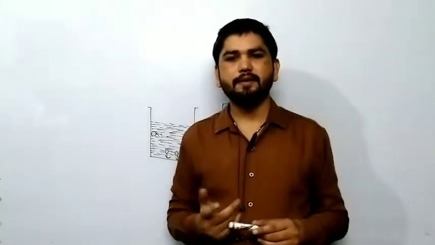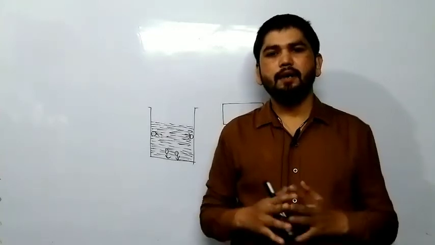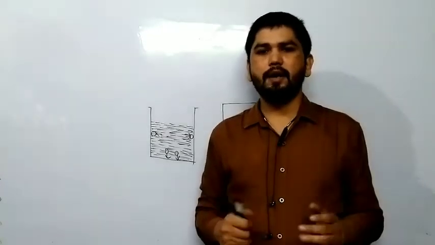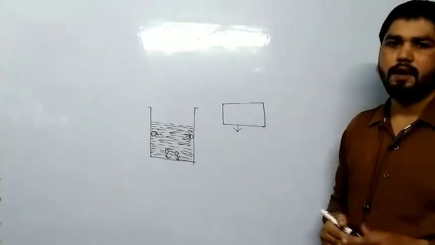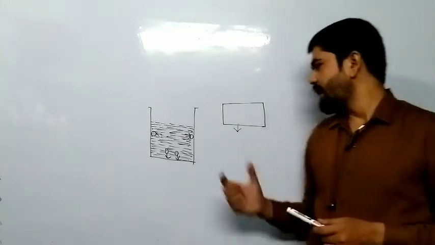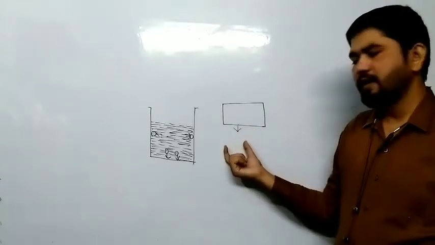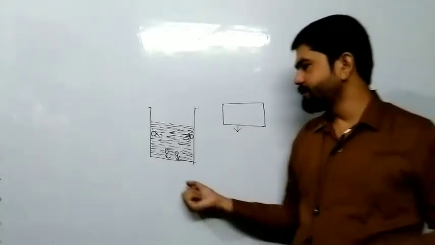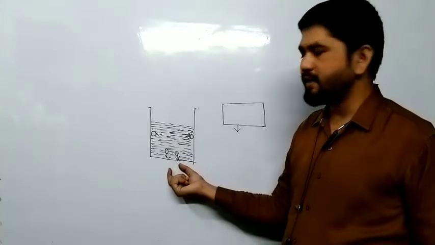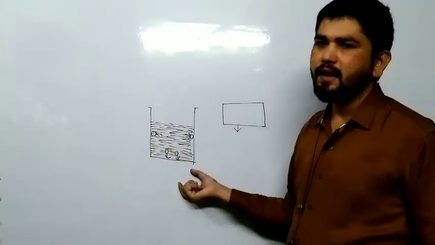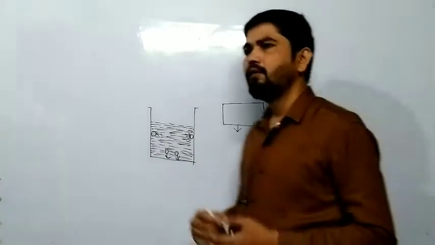The same thing happens with the gaseous state. All gases apply pressure in all directions. But a solid applies pressure only in the downward direction, on the surface it is related to. If any liquid or gas is there, it will apply pressure in all directions. Okay guys?